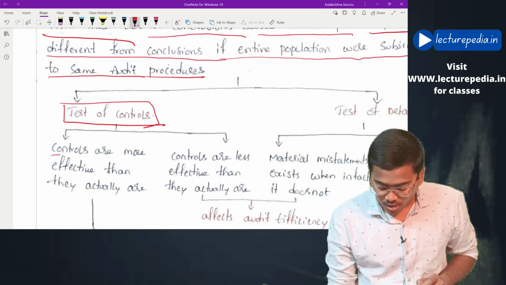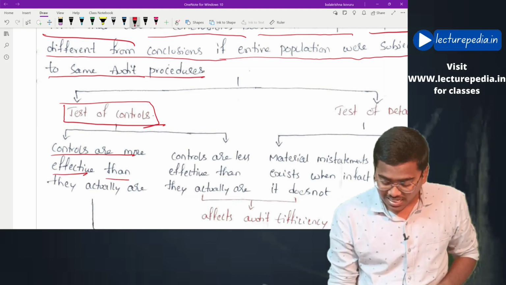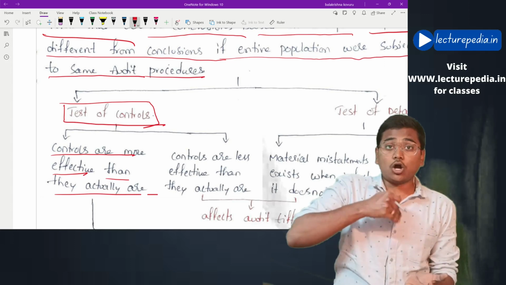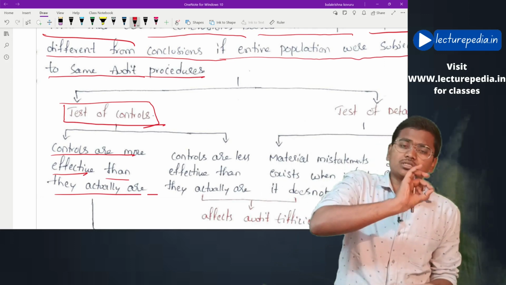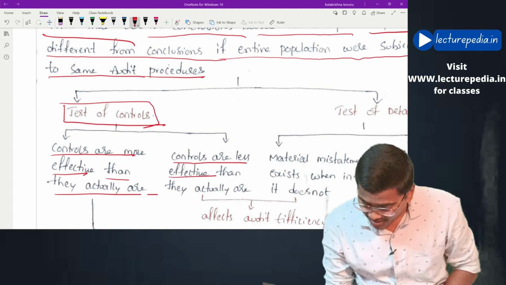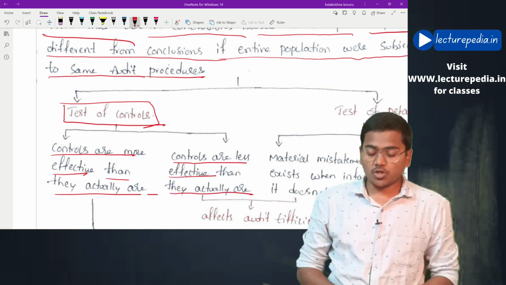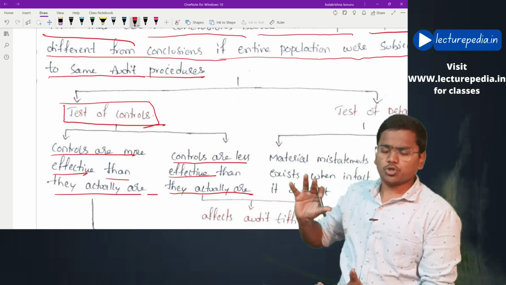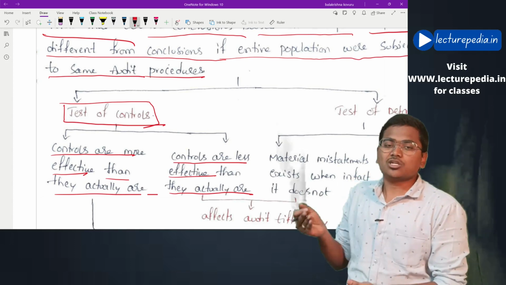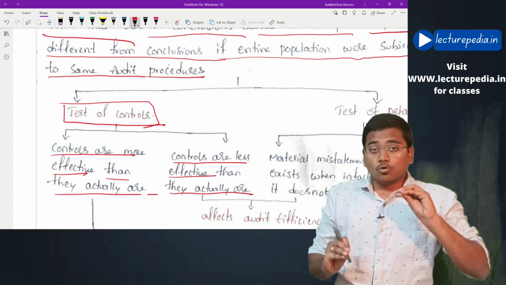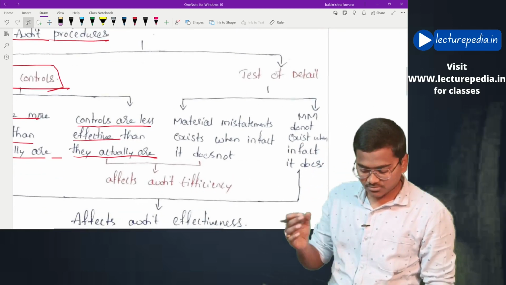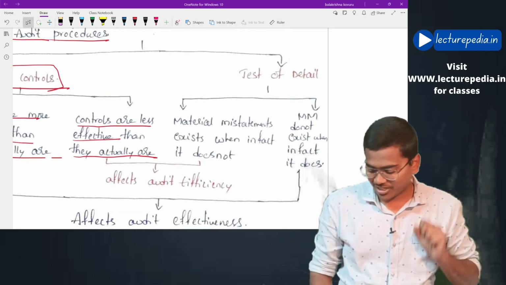Controls are more effective than they actually are: actually controls are not that effective, but the auditor gives his opinion that controls are effective. That is the first risk. Next, controls are less effective than they actually are: actually controls are working effectively, but the auditor wrongly gives his opinion that controls are not working effectively. Now we'll also see the second type of risk, then we'll evaluate it.